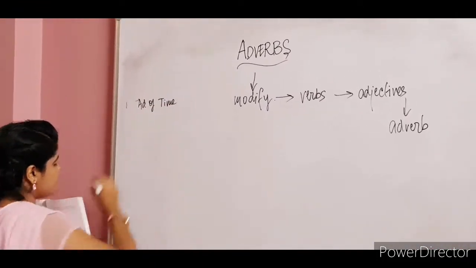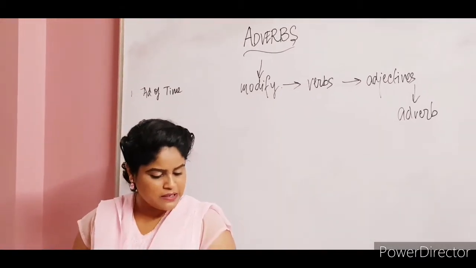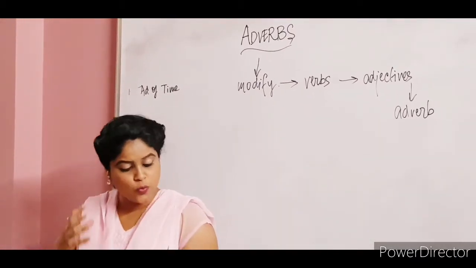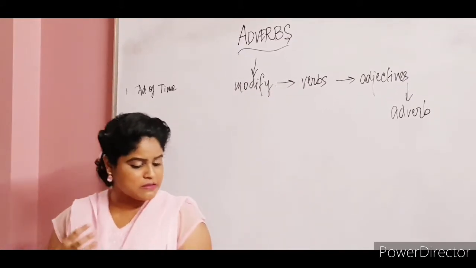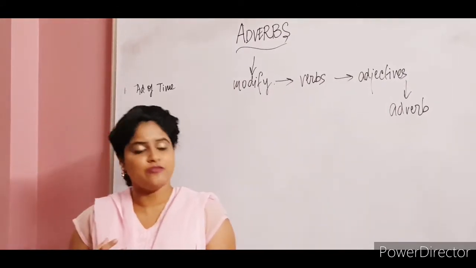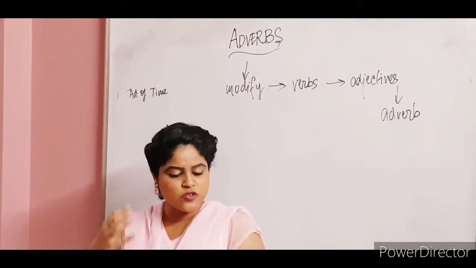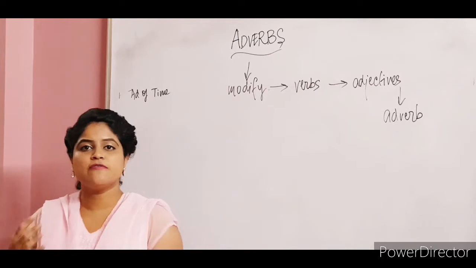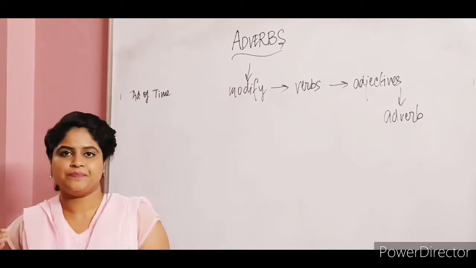Now it will definitely tell you when an action has occurred. They tell us when the action has taken place, when. Words such as since, for, ago, before, today, yet, still, soon, these all are adverbs. For example, they faced great challenges but eventually reached the summit. Eventually is actually talking about the time.